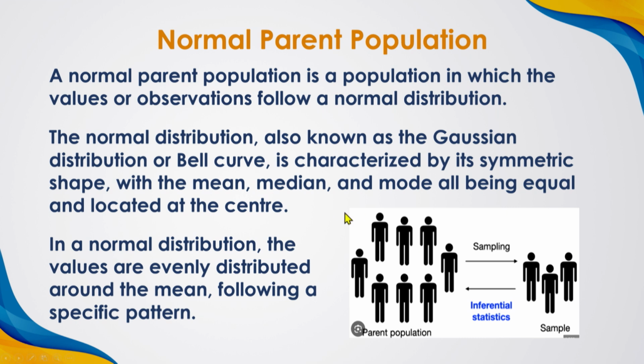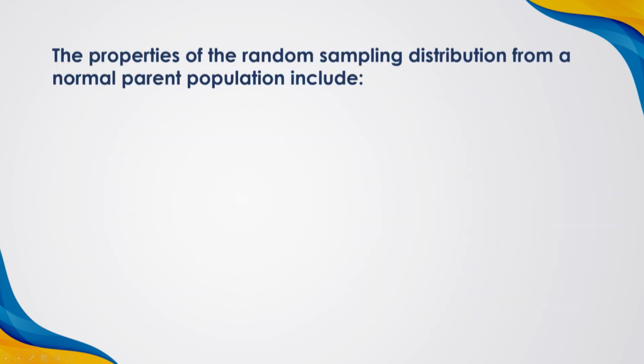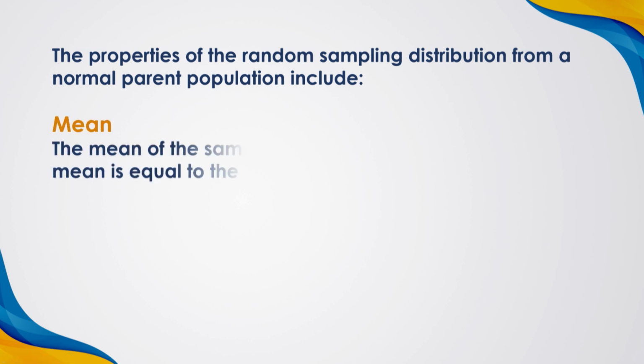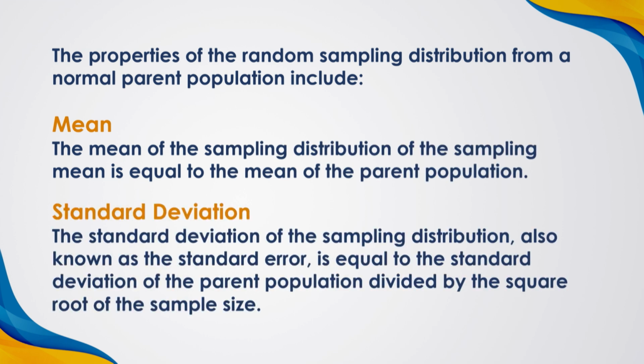If you look at this figure, there is a parent population. We can select the sample from that parent population. They are called samples. The properties of the random sampling distribution from a normal parent population include mean and standard deviation. The mean of the sampling distribution of the sample mean is equal to the mean of the parent population. The standard deviation of the sampling distribution, also known as the standard error, is equal to the standard deviation of the parent population divided by the square root of the sample size.